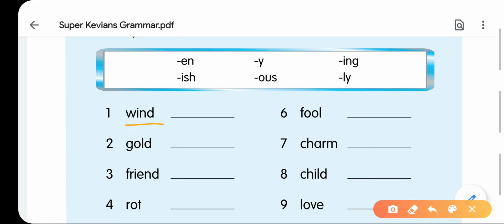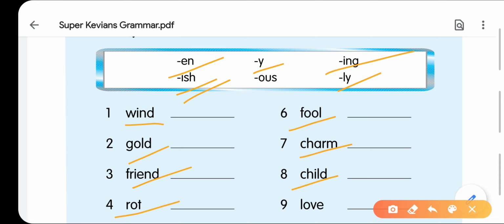Wind, it's windy. Fool, it is foolish. Gold, it is golden. Friend, it is friendly. Charm, it is charming. Child, it is childish. Rot, it is rotten. Love, it is lovely. So like that you can continue the exercise. It is very easy, but you have to think which suffix we will use after the word.